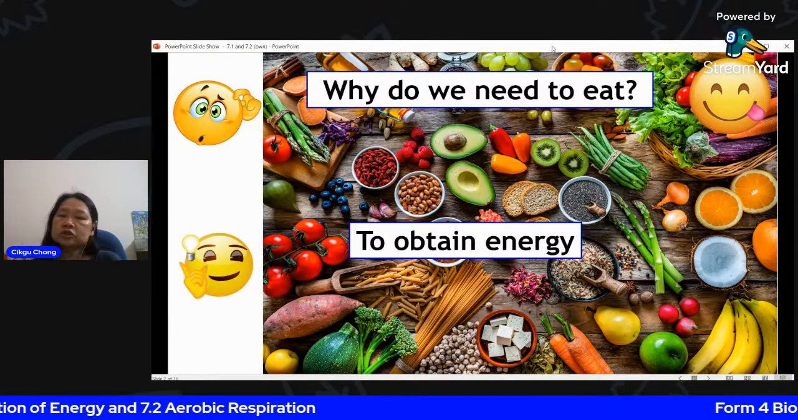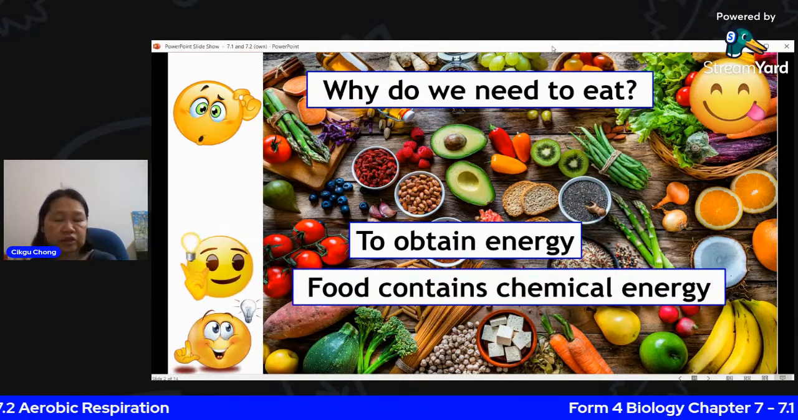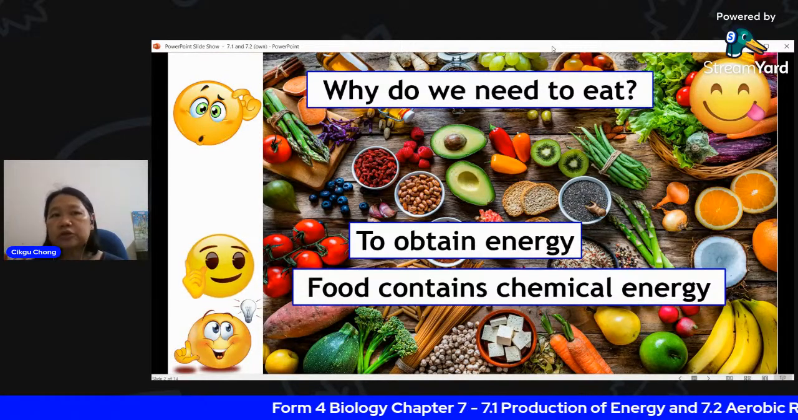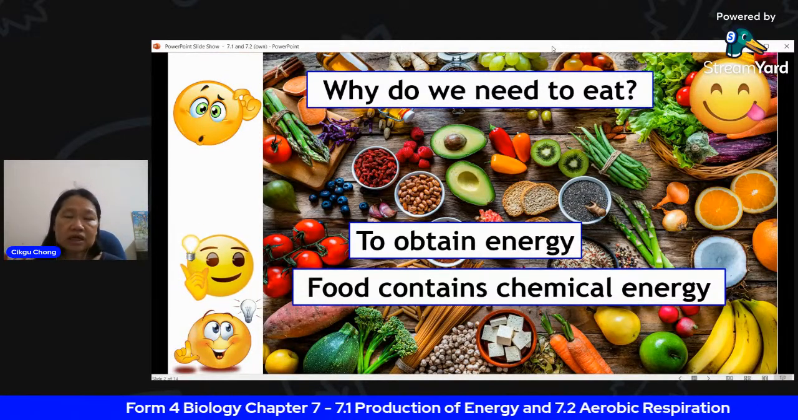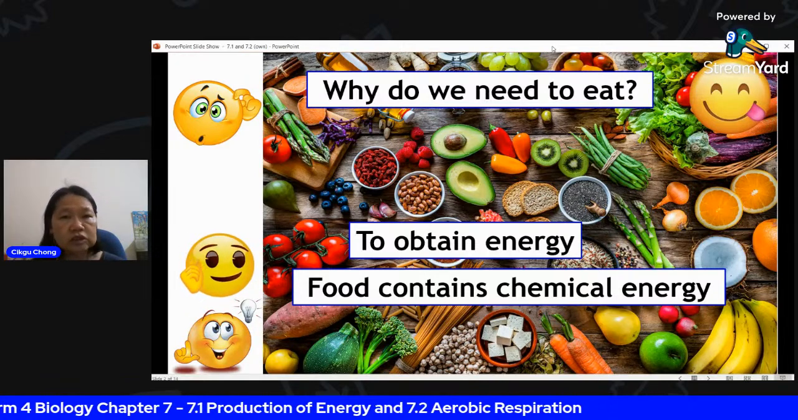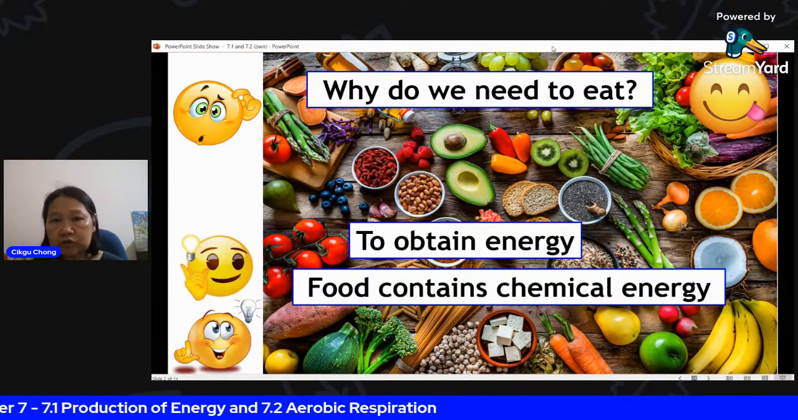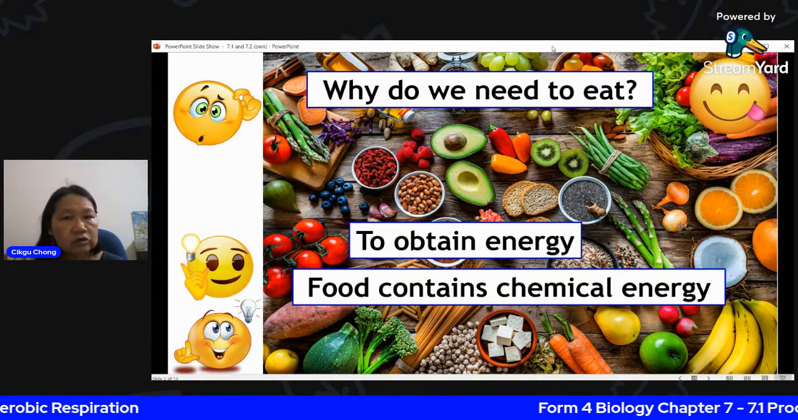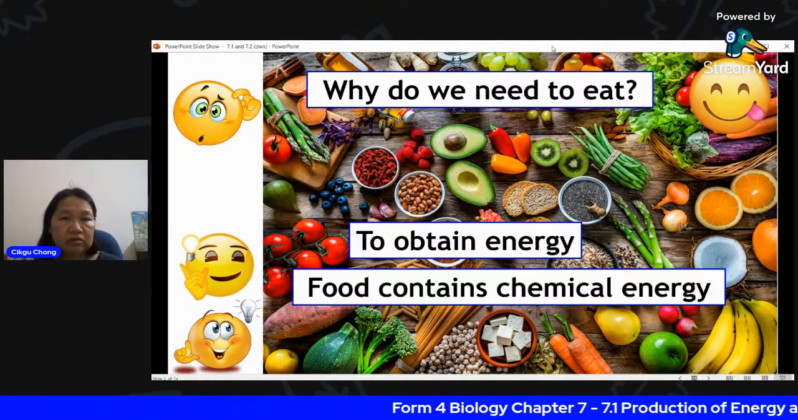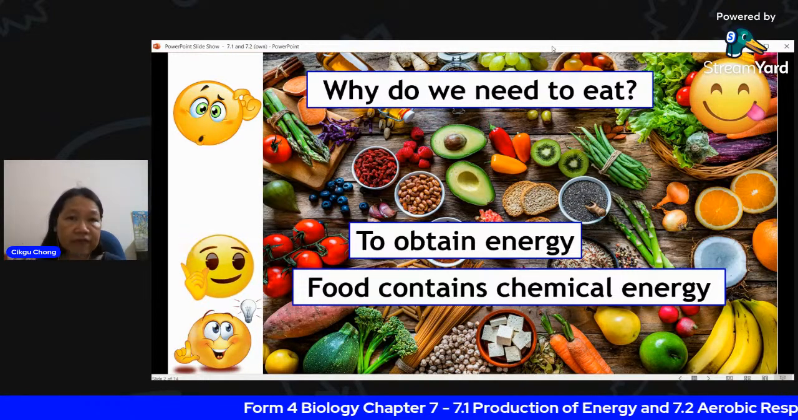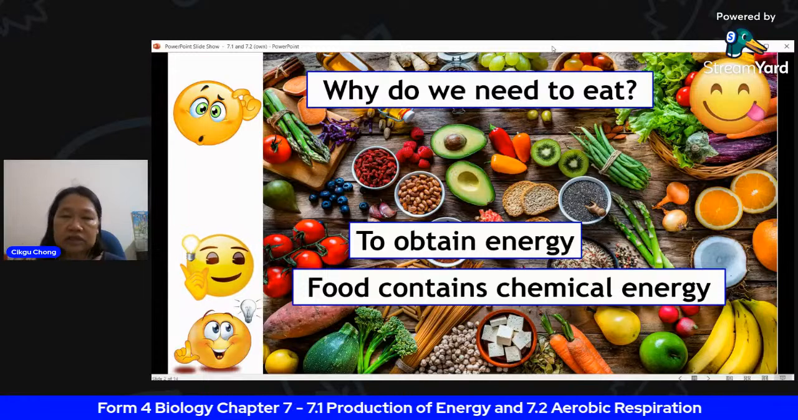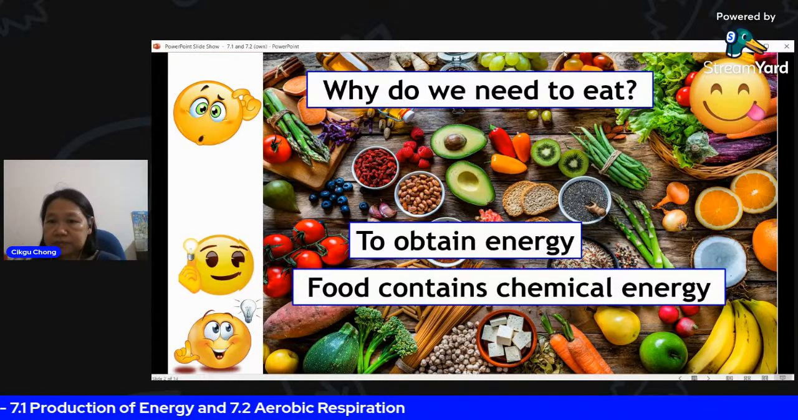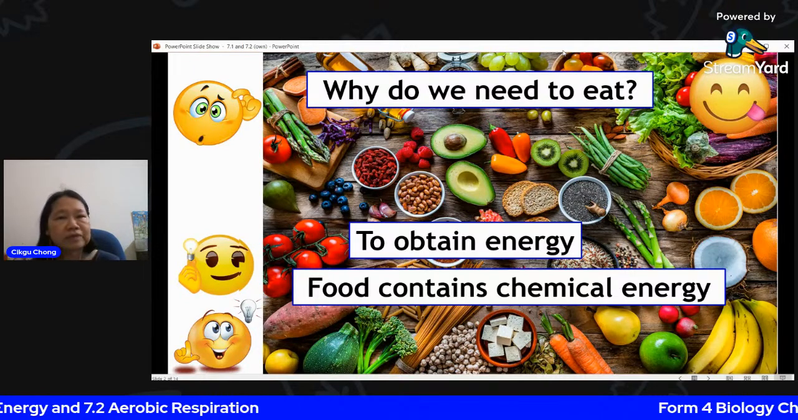To obtain energy. So actually food contains chemical energy. They are stored in the molecule. Specifically, the molecule that contains energy would be glucose. So glucose is one of these molecules which has energy stored inside. Not only glucose, you will have protein as well, amino acids, and also fat or lipids. That also contains energy. So obtain energy, yes, that's right. Supply energy, obtain energy, that's right.